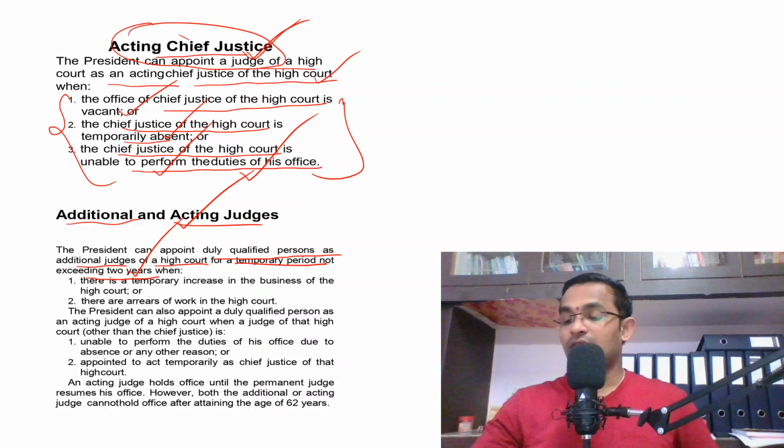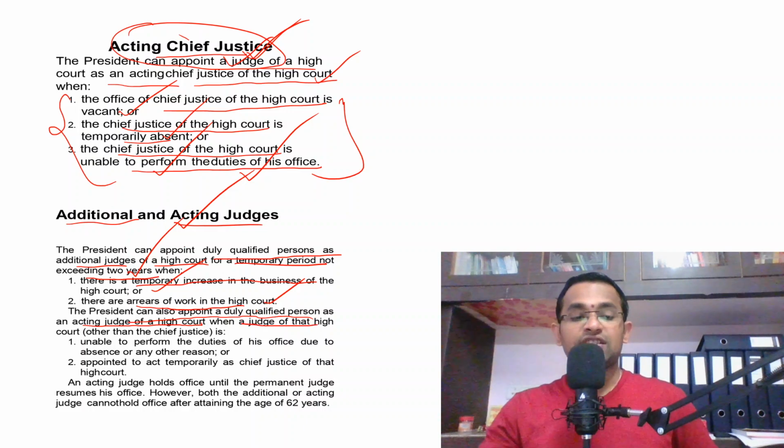When can he appoint the additional judge? When he feels that there is a temporary increase in the business of the high court, or there are arrears of work in the high court, that means pending work, right? So the president can also appoint a duly qualified person as an acting judge of a high court. Here we have seen the acting chief justice. Here we are observing the acting judge.